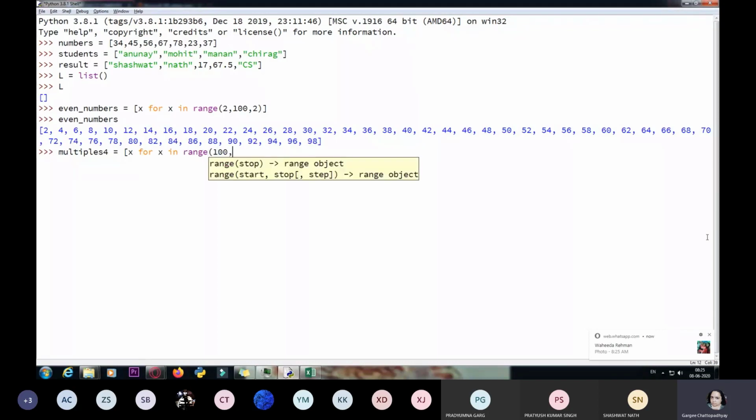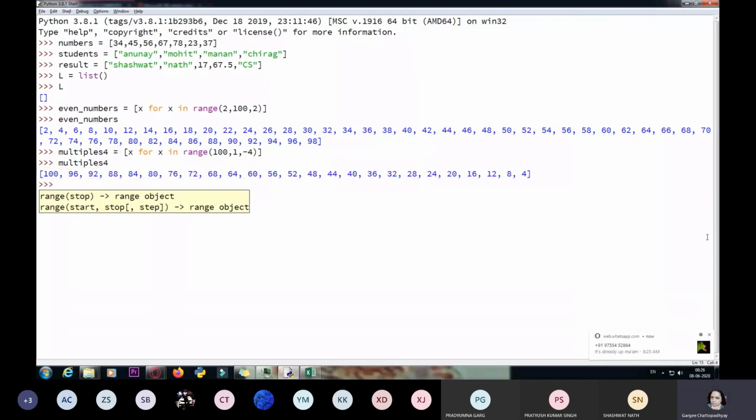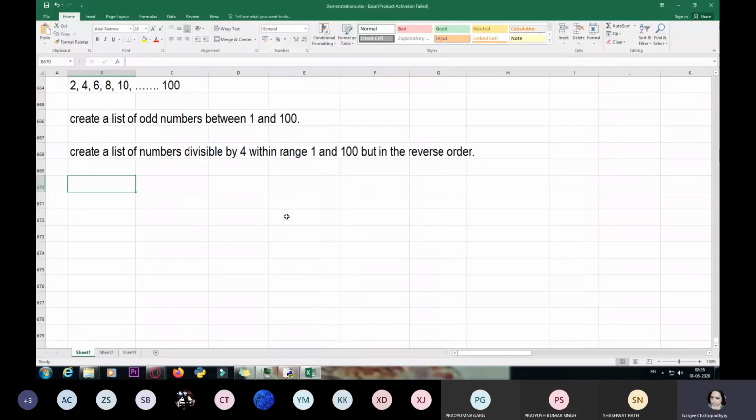Now my start value will be 100. My end value would be 1. And I'm going to take minus 4 as the skip. That is because I'm moving in a reverse order, that is from 100 to 1. So that is why I have taken minus 4. Now I'll be checking it out. Just see the answer.